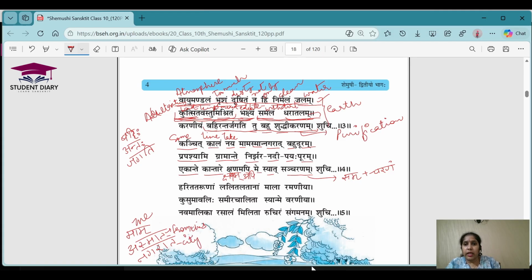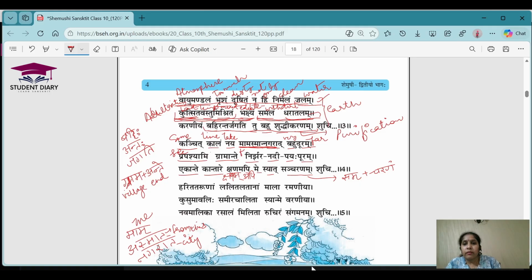So Mam Asmat Nagarat means me from this city. Bahu means very. Duram means far. So very far. Prapashyami means see. Gramante means at the end of the village. It is made up of two words: gram plus ante. Gram means village. Ante means end. So basically it's the end of the village.